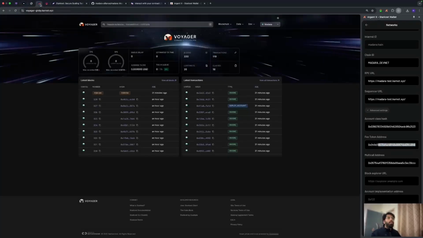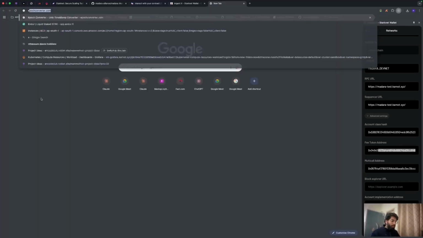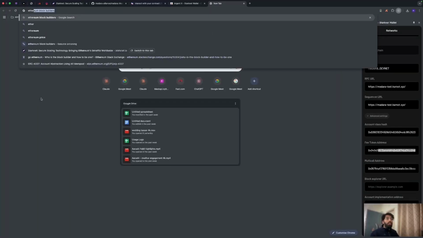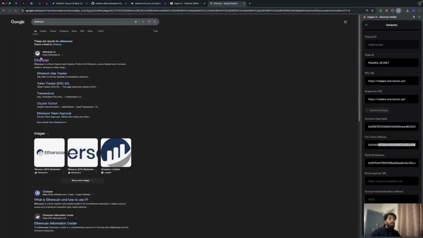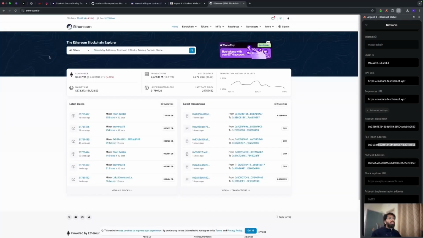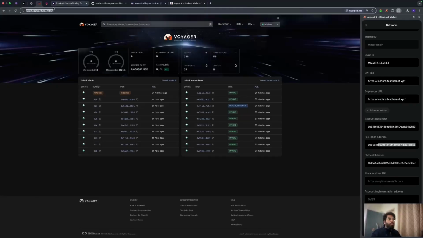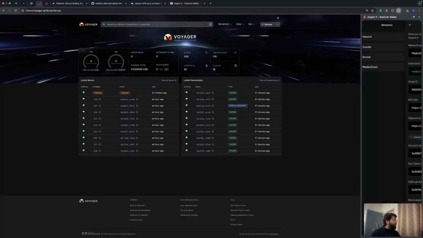Let's get the block explorer URL as well. We have that right here. I have deployed that for you. So let's go to Voyager. This is the Voyager that we have deployed for you. It's similar to Etherscan that you have in Ethereum. Similarly, you have Voyager and Starkscan, so we have two types of explorer. We're going to be using Voyager in here. So I'm going to put that in here and let's create.